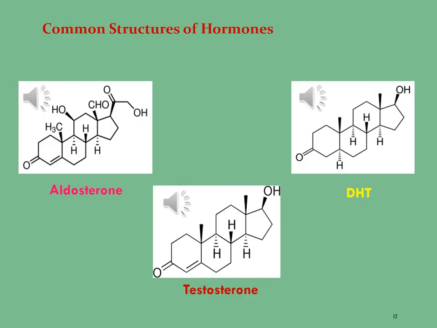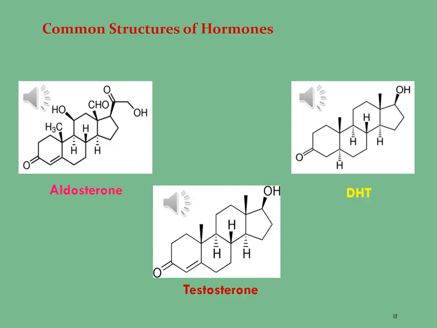Let's see aldosterone. This molecule consists of 21 carbon atoms, 28 hydrogen atoms, and 5 oxygens. There is a carbonyl group at carbon 3 position, a methyl group at carbon 9 position, a hydroxyl group at carbon 11 position, and an aldehyde group at carbon 13 position.